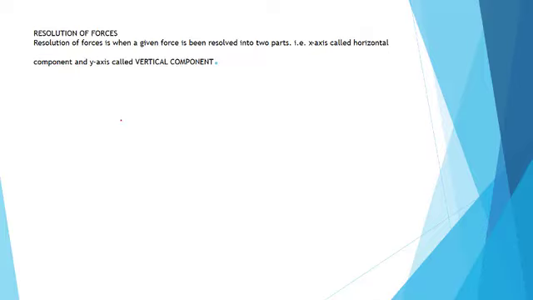Now, when we talk about resolution of forces, normally in our geometry, we have the cardinal points. We have the north, the south, this is the east, and this is the west. In geometry, the right part, which signifies the east, is called the x-axis, while the upper part, which stands as the north, is called the y-axis. This is the negative x, which is also the x-axis, and this is the negative y. So we are interested in converting forces into positive values of y and x respectively.